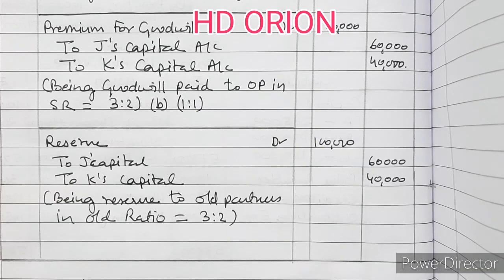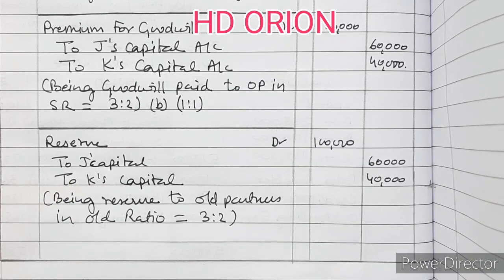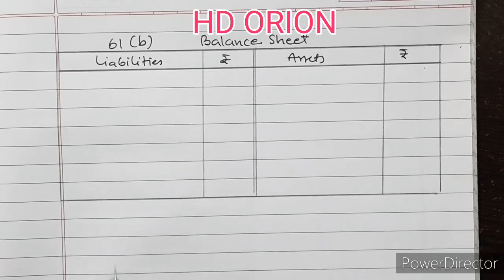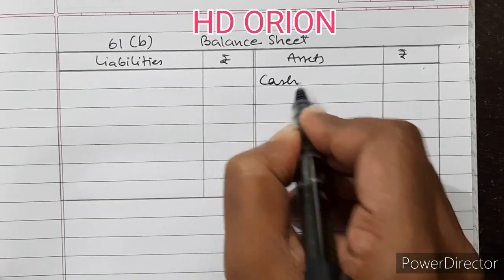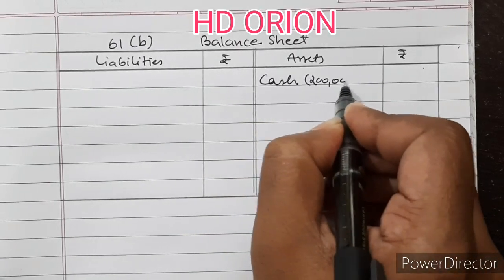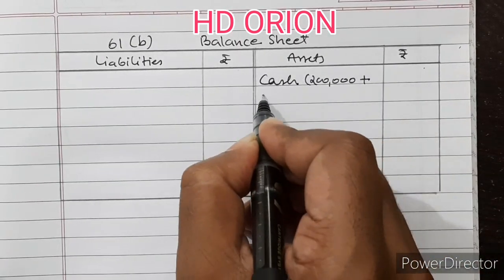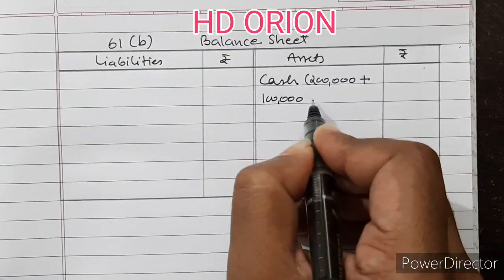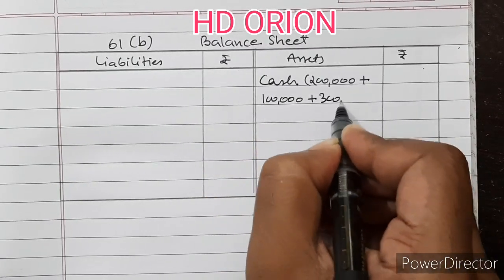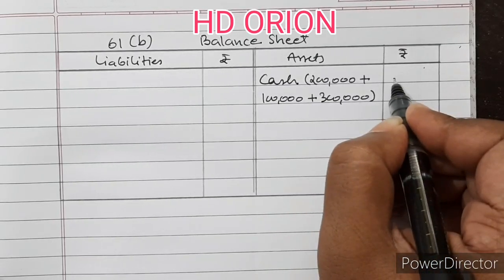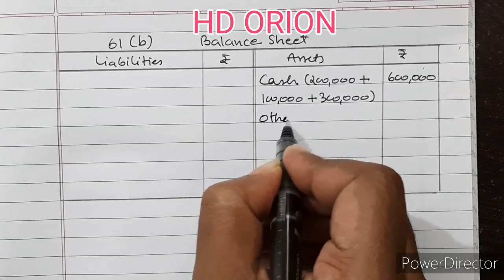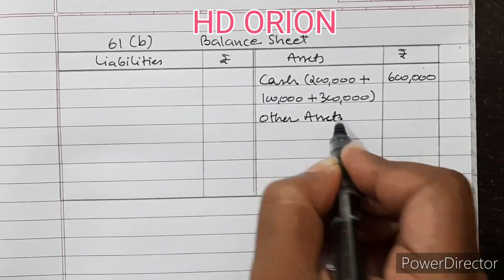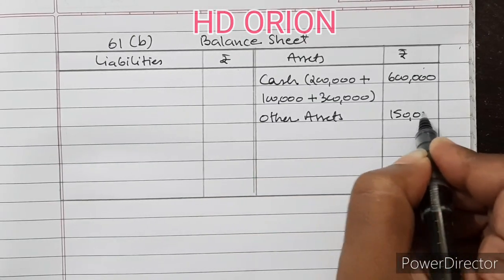So let us make the balance sheet of question number 61B. Cash will be same, that is 2 lakh is the initial cash balance plus 1 lakh premium for goodwill brought by new partner M, and 3 lakh is M's capital, so 6 lakh. Then other assets will be 1,50,000.